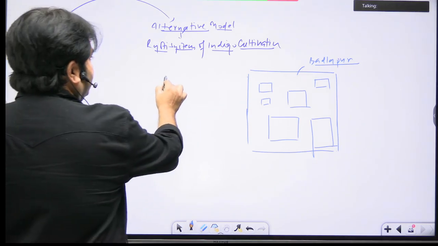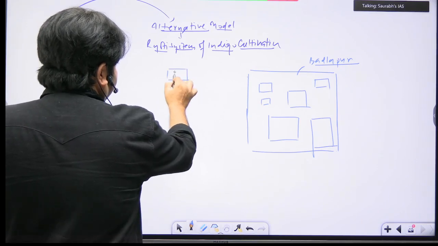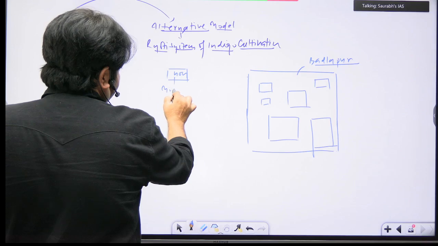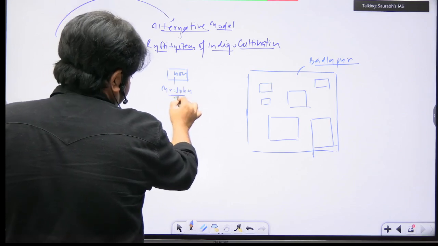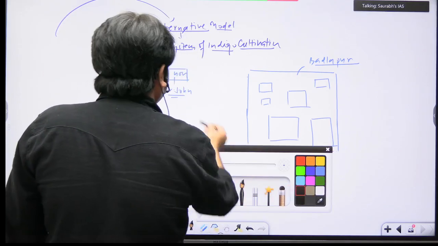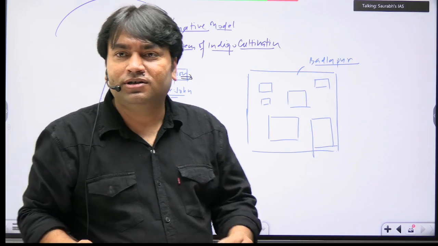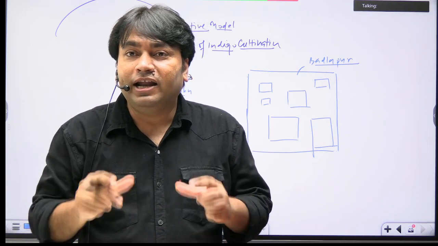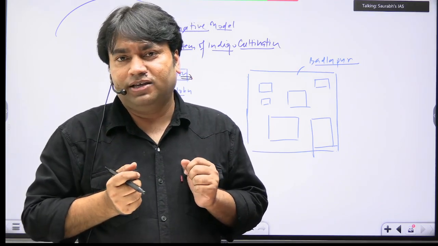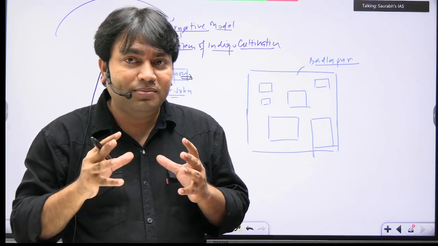Now this is the house of Mr. John. Mr. John is a capitalist, a British capitalist. He has a lot of money. So first he will recruit an Indian middleman. सबसे पहले किसको recruit करेगा? An Indian middleman को.